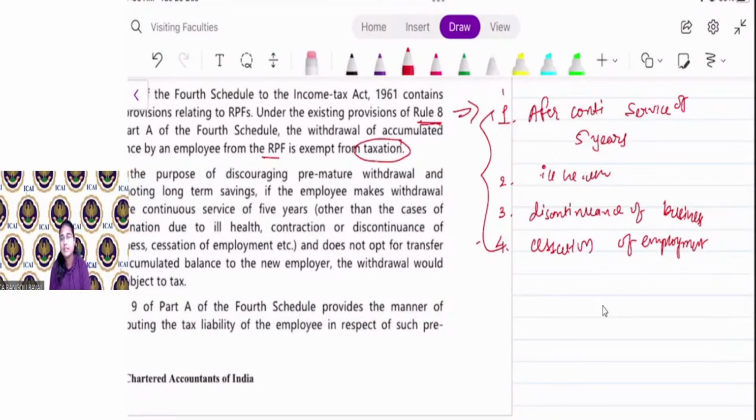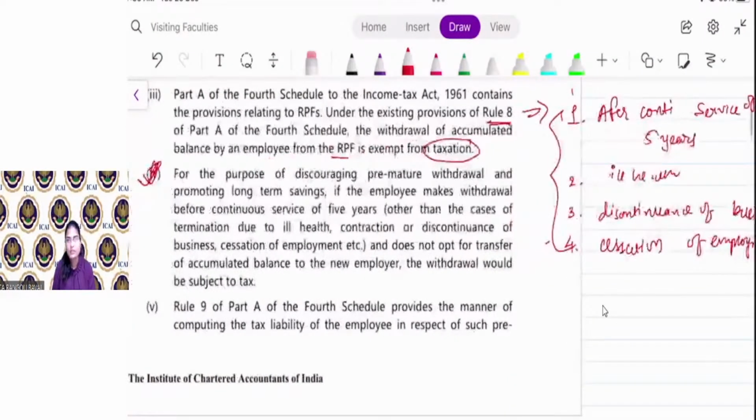But other than these 4 cases, if you are withdrawing an amount from your provident fund, say for example, before 5 years of service, then the withdrawal is taxable and the trustees of the provident fund are required to deduct tax on such withdrawal.